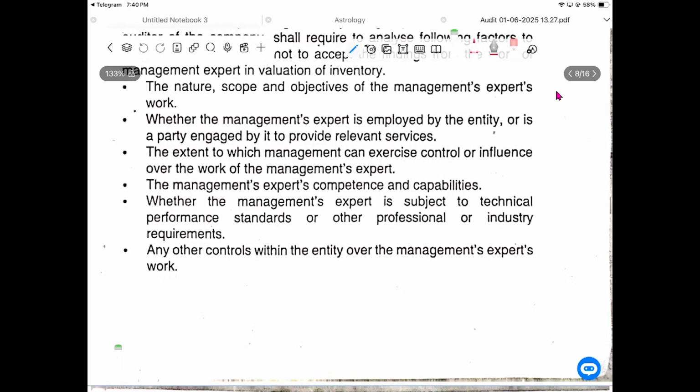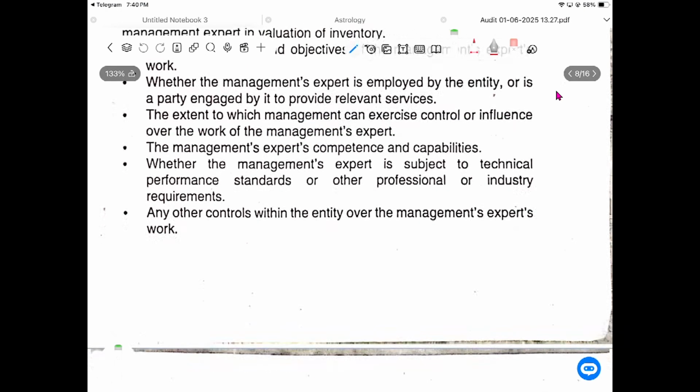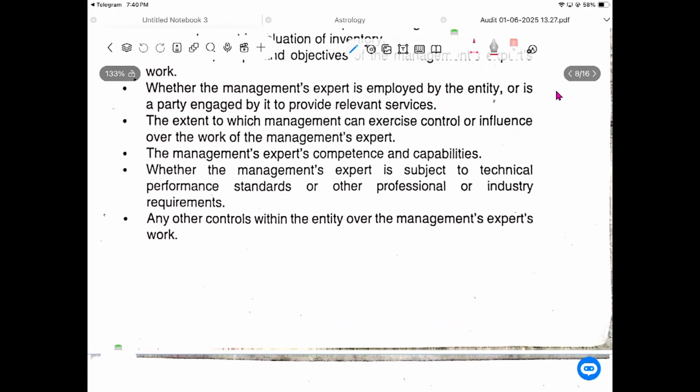Okay, is it the first time, or how is he doing the work? The extent to which management can exercise control or influence over the work of the management expert. Is the management expert an independent or non-independent party? The management expert's competence and capability. Does he have the sufficient qualification to do this? He has a degree. How? What is his expertise? What is the previous record?